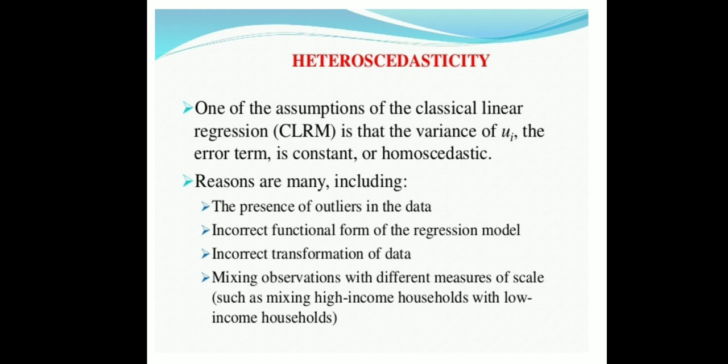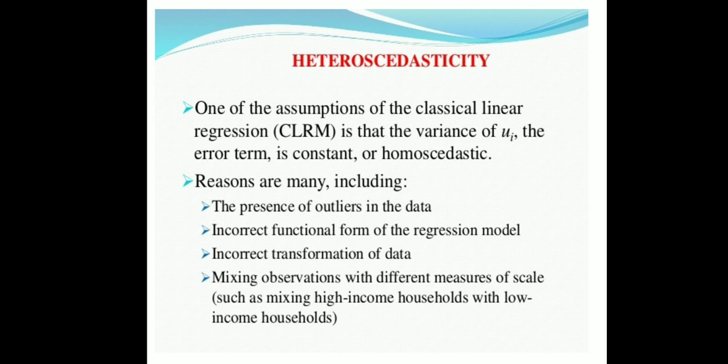That is, the expected value of ui squared, the error term or disturbance term, is not uniform. That is, the expected value of ui squared is sigma i squared. It means the expected value of u1 squared is sigma 1 squared, and the expected value of u2 squared is sigma 2 squared, etc.